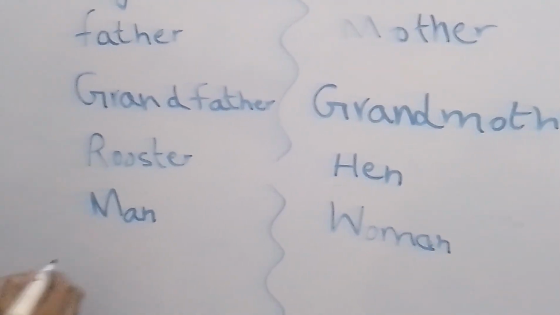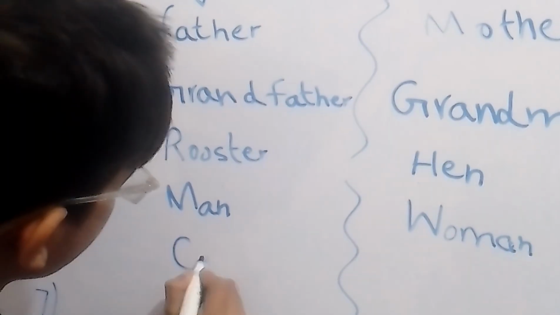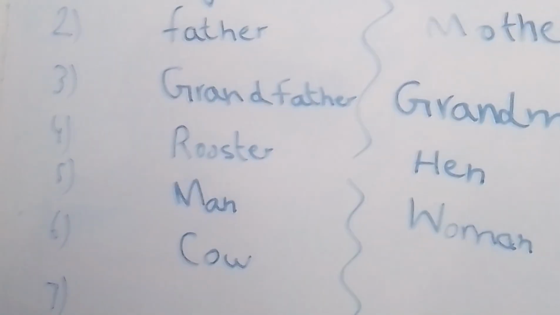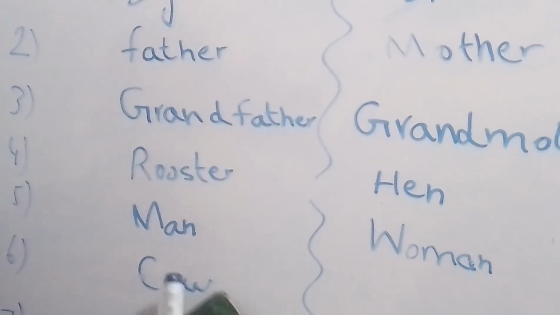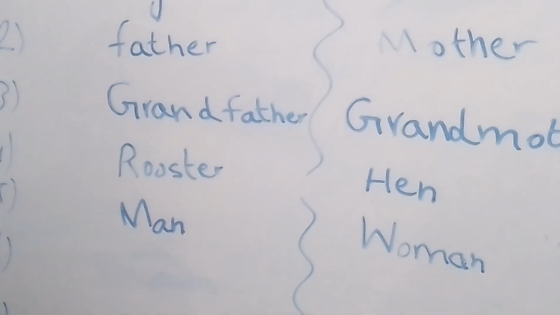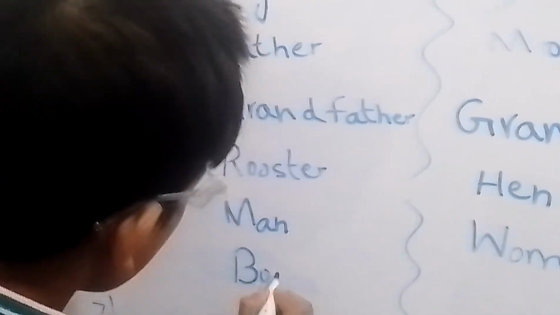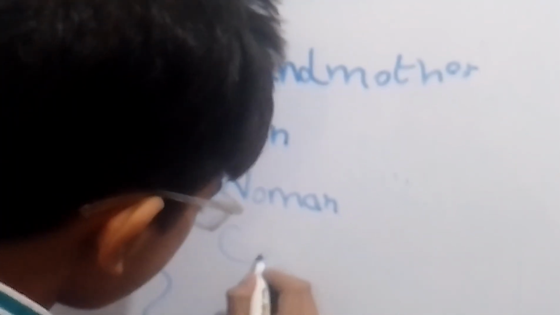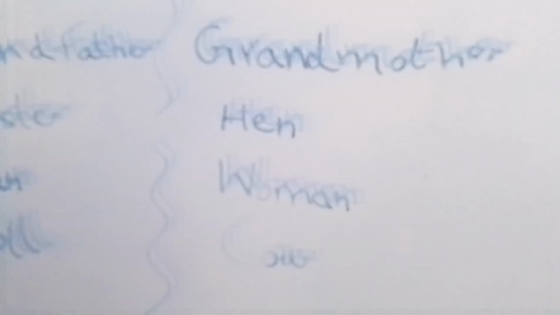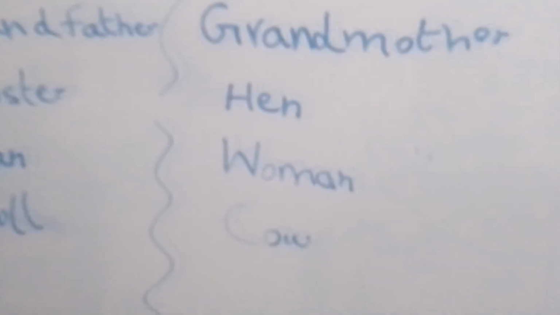Our next word is cow. Oh sorry, I have written the wrong one. I should have written the bull one. Bull. Bull is a masculine. And cow is a feminine.